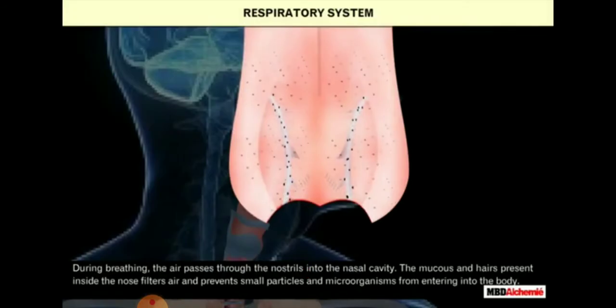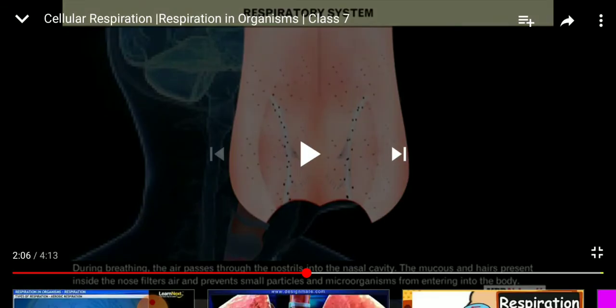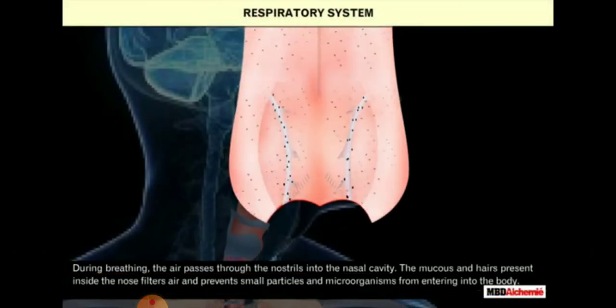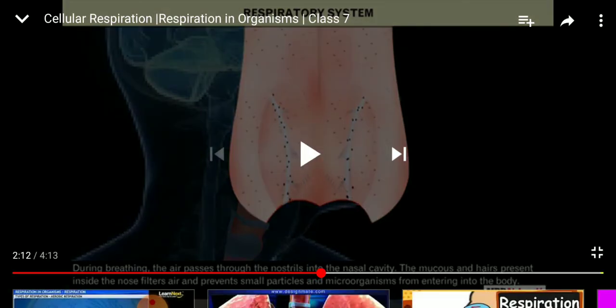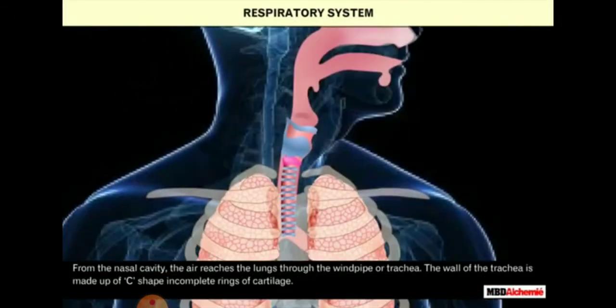During breathing, the air passes through the nostrils into the nasal cavity, and the mucus and the hair present inside the nose filter the air and prevent small particles and microorganisms from entering the body. So the hair and mucus present inside your nose filter the air that enters our body.